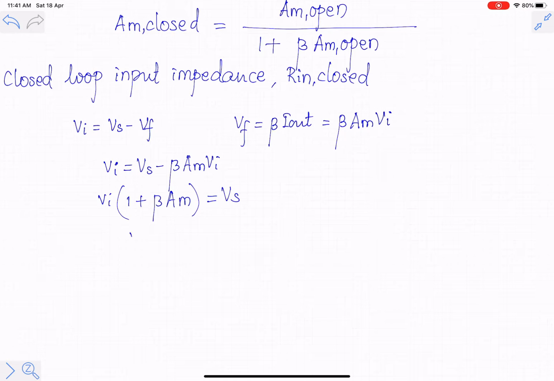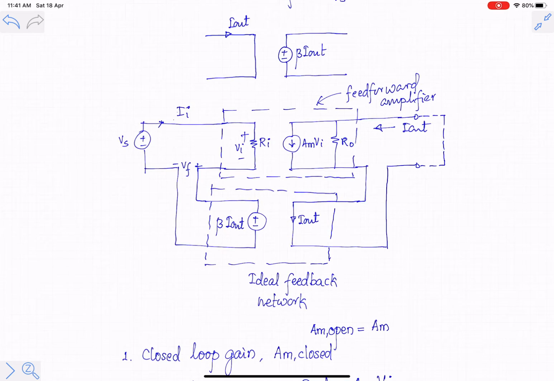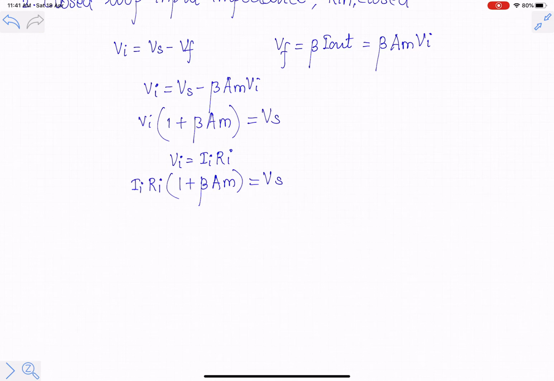So if I put it here, we get Ii into Ri into (1 plus beta into AM) is equal to Vs. The total input impedance of this structure will be Vs divided by Ii. So Vs divided by Ii will be equal to (1 plus beta AM) times Ri. So this is R in closed.